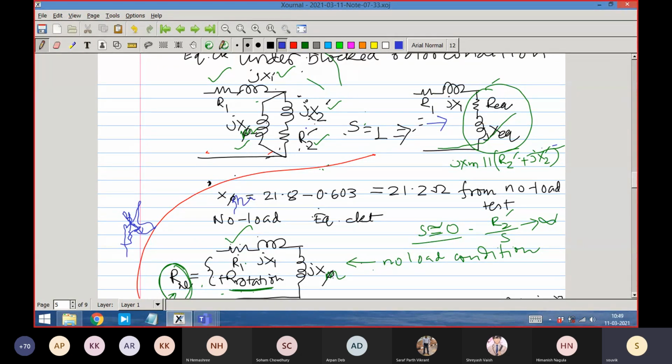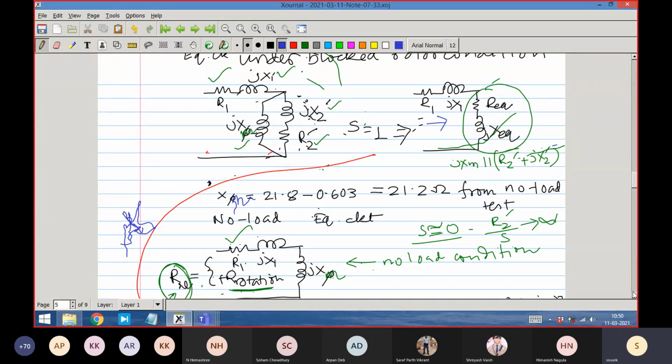So R equivalent must be the real part of this parallel combination. We equate it this way. We already know R equivalent, right? Because R equivalent is R block rotor minus R1. So from the measurement itself, we know what R equivalent is.